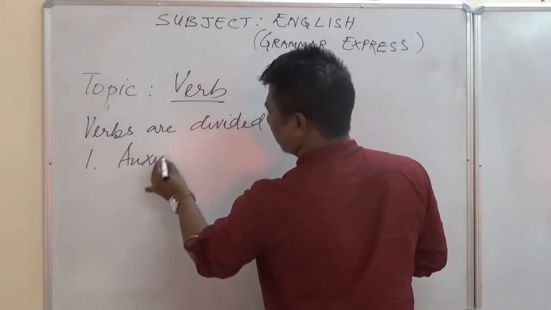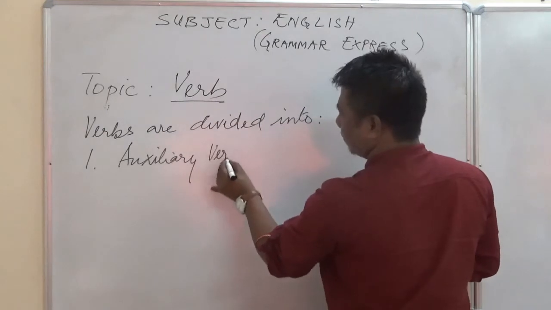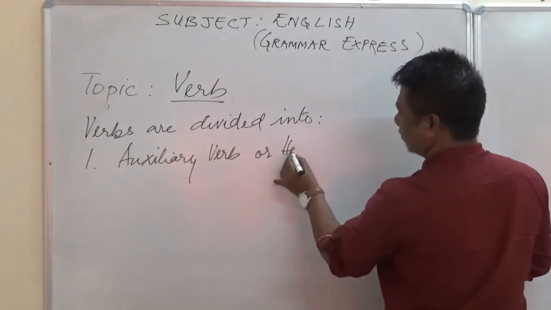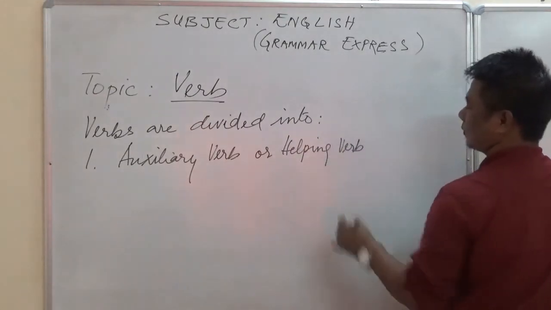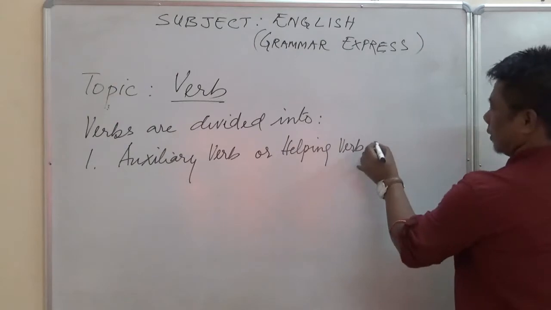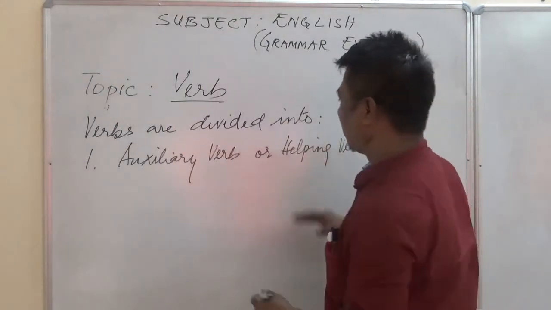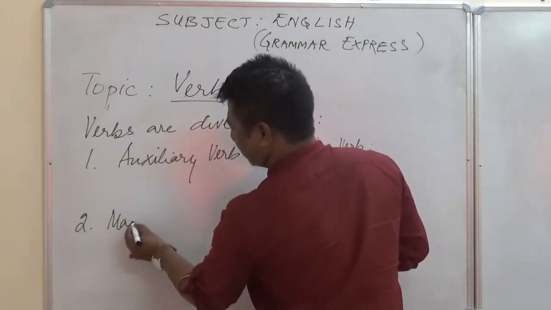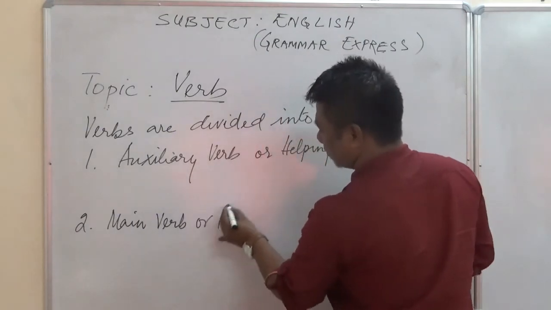Auxiliary verb or helping verb. Number 2, main verb or principal verb.